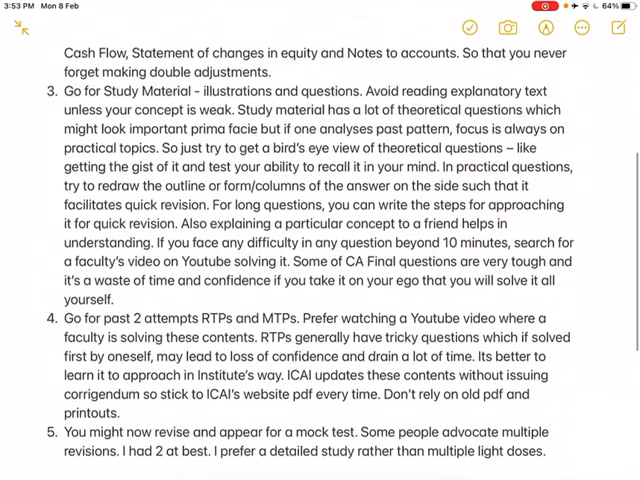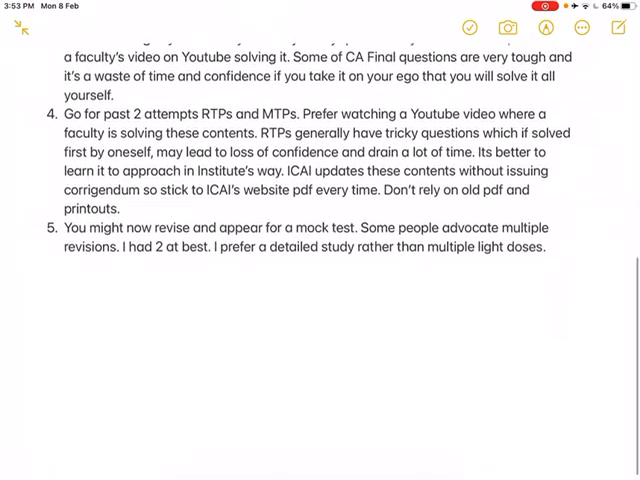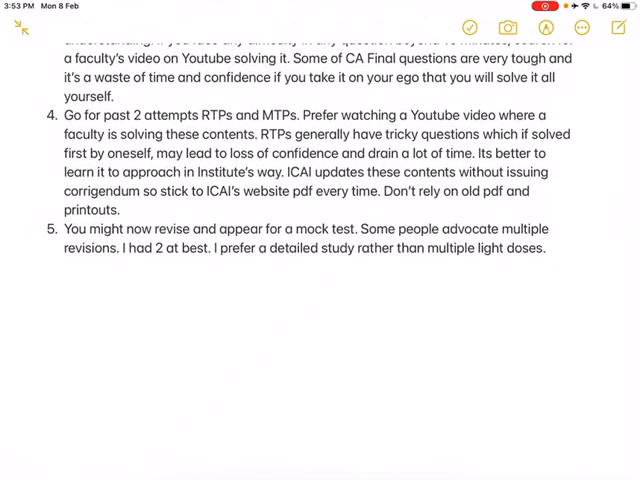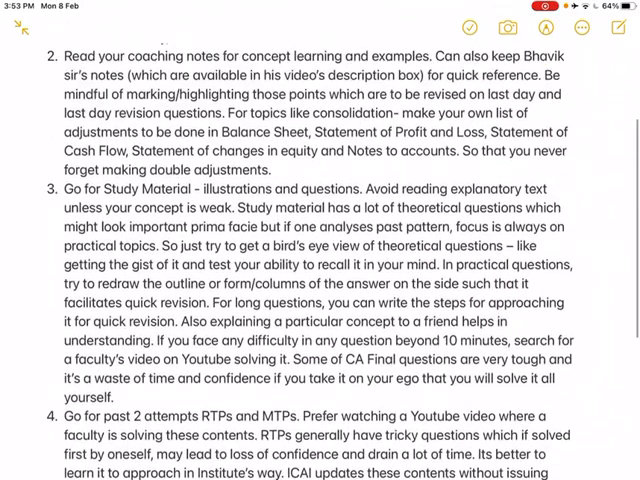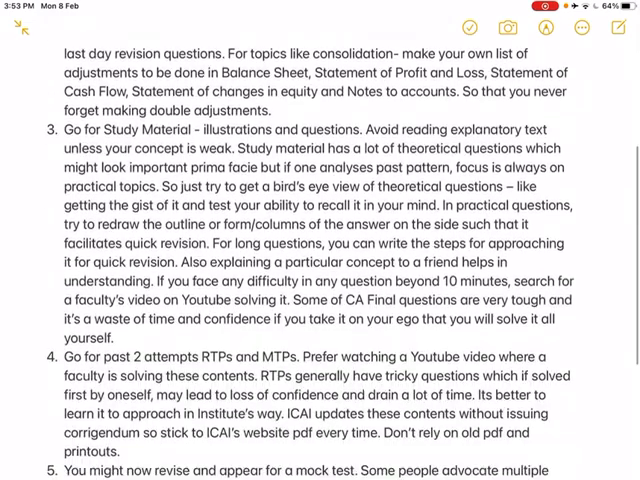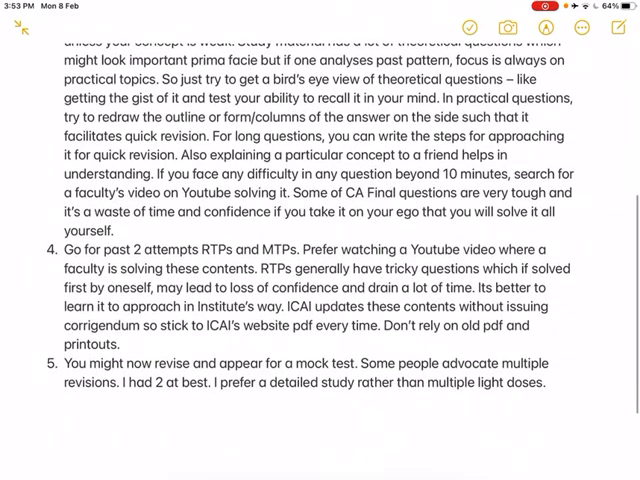After doing all these 4 steps, I think your grasp on the subject would be very good. You might now revise and appear for a mock test. Some people advocate multiple revisions. I had 2 at best in all the subjects. And I prefer a detailed study rather than multiple light doses, because those don't give you the confidence. If you go by all these steps, I think you will have lots of confidence.